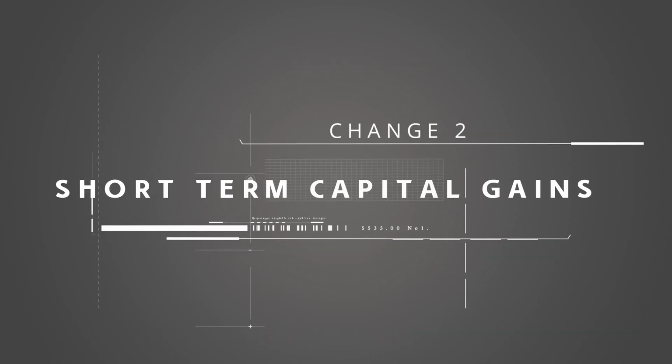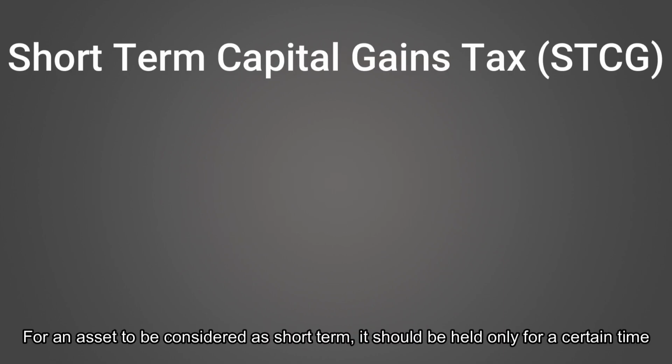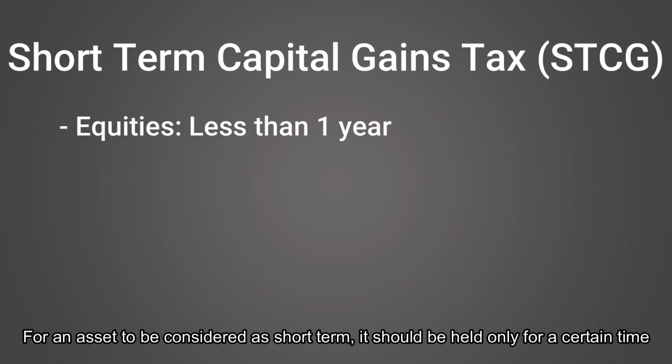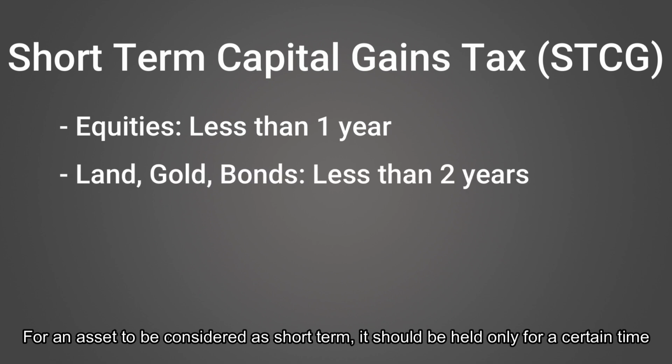Second point, short-term capital gains. For an asset to be considered as short-term, it should be held for only a certain period of time. In the case of equities, it should be sold before 1 year to be considered as short-term, and other asset classes like property, gold and bonds should be sold before 2 years to be considered as short-term.